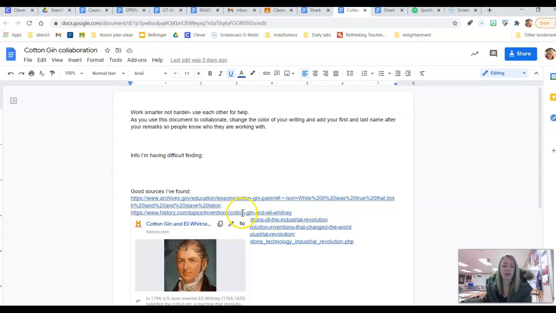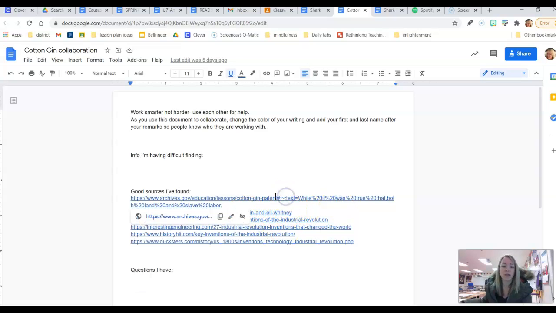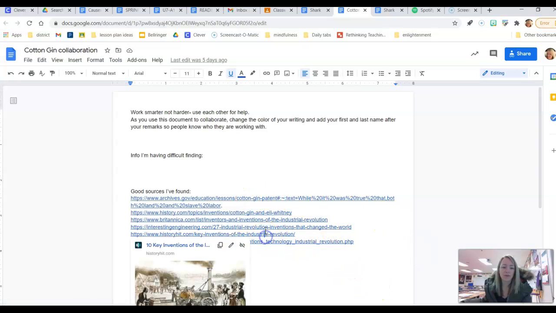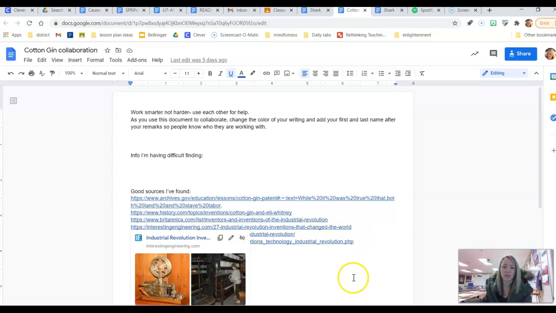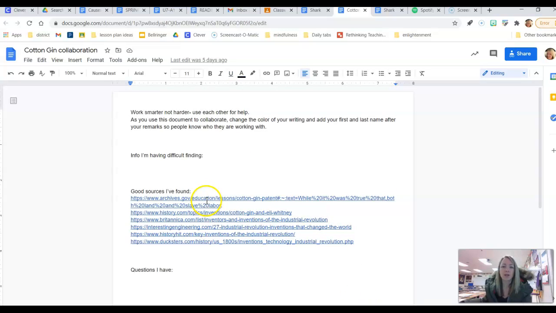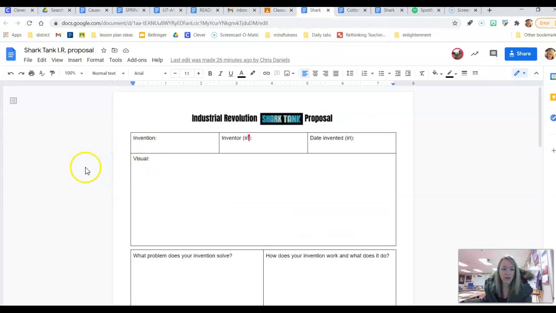I've already added some sources here for you. So here's one about Eli Whitney, the inventor. Here's one about the cotton gin patent, right? Here's down here, okay, some of the most important Industrial Revolution inventions. Obviously the cotton gin is in there. Okay, so lots of sources there, and each of you has been assigned to some collaboration page. All right, so use each other's help. If you have questions today, you can email. Additionally, I'm available for Zoom at 1:30.